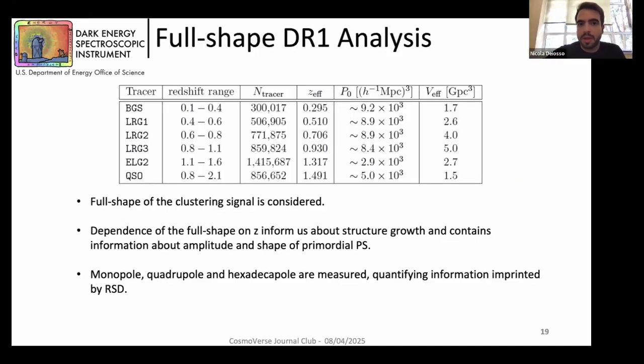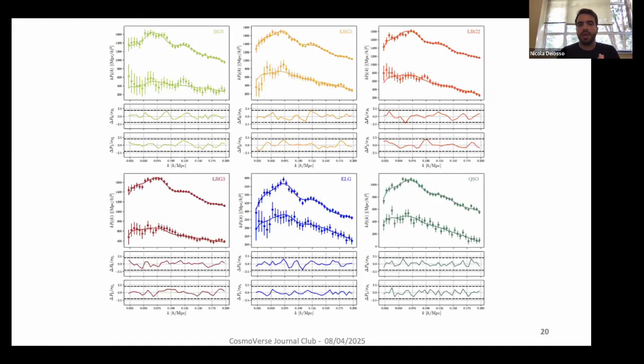We also can comment about a couple of results that we obtained from the full shape data release 1 analysis, where basically instead of considering just the region of the BAO peak in the correlation function or the matter power spectrum, we consider the full signal. In this way, we can also obtain information about structure growth, and thanks to this, we can constrain different cosmological parameters.